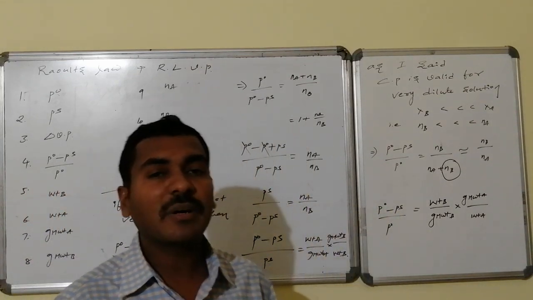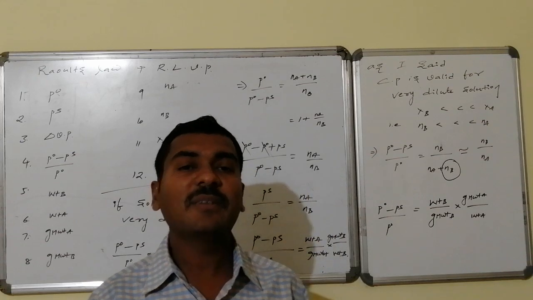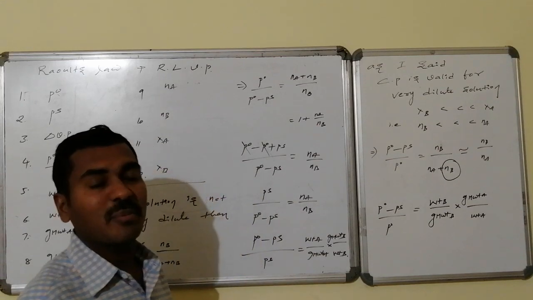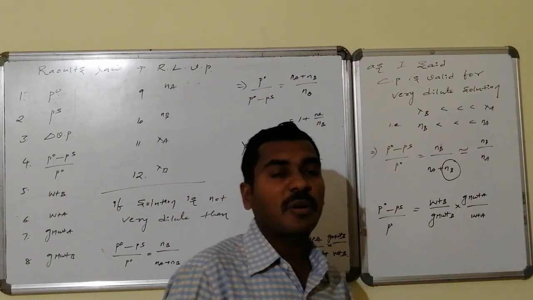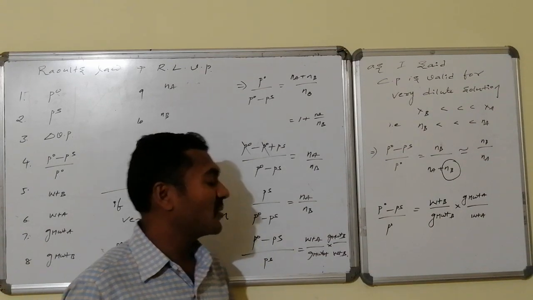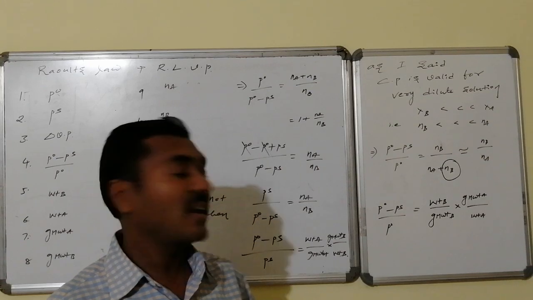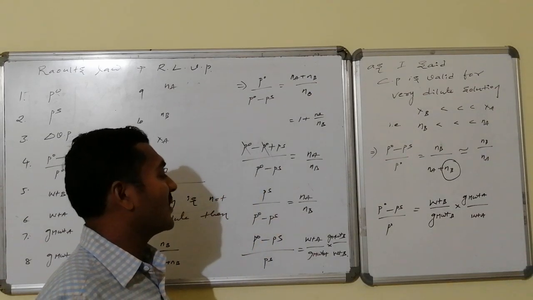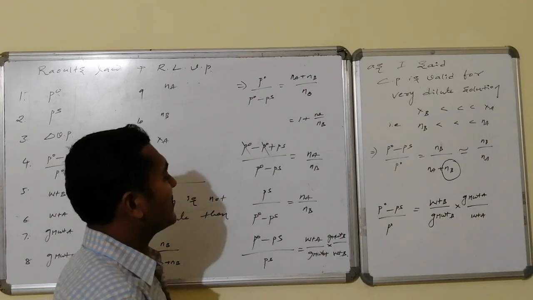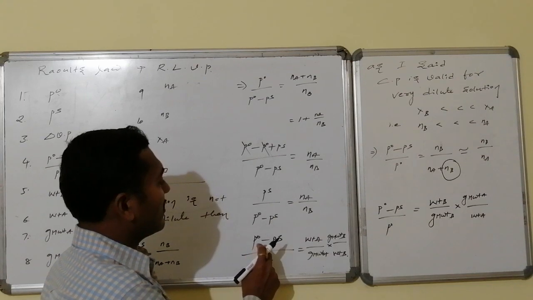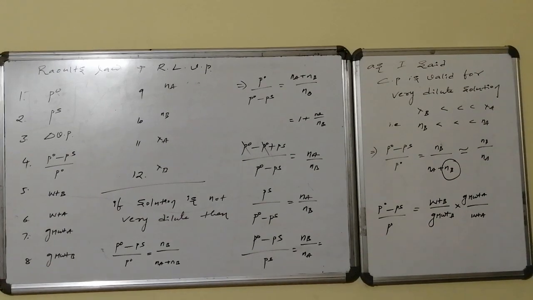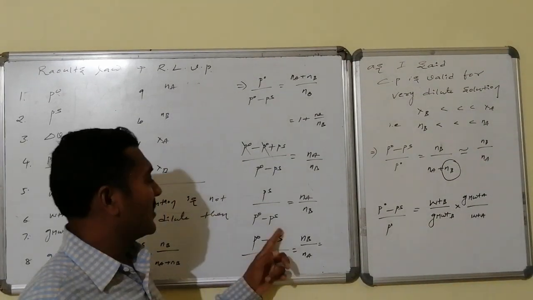Logically, it works for every variety of solution. It works for dilute solutions. It works for concentrated solutions. But it is not equal to relative lowering in vapor pressure. Mathematically, you can get the proper values of components, mole fractions and all the things. That is P0 minus Ps by Ps is equal to weight A by gram molecular weight of A into gram molecular weight of B divided by weight B. That is, Ps by P0 minus Ps is equal to Na by Nb. Yes, I am taking the reciprocal.